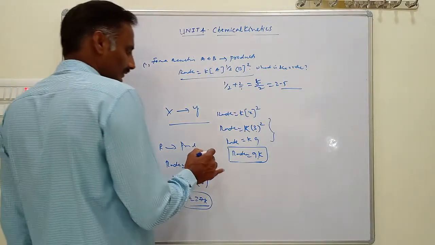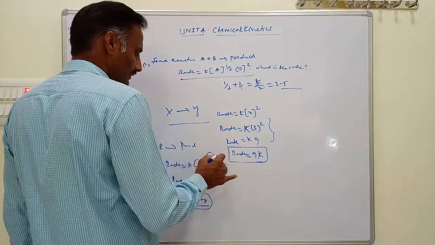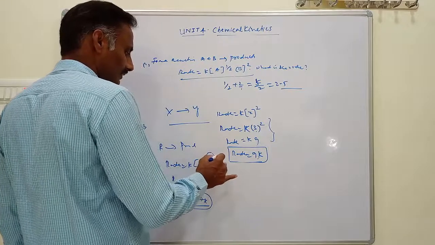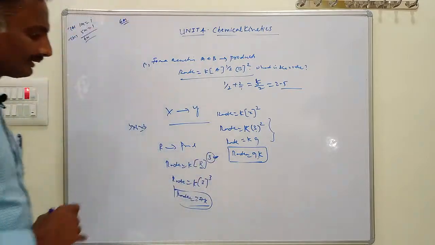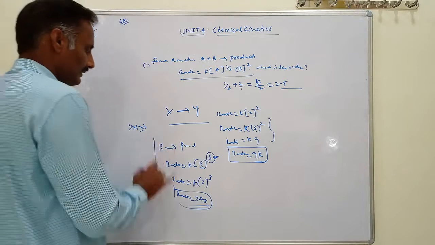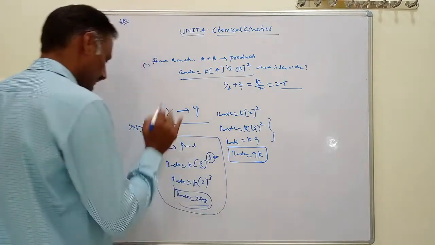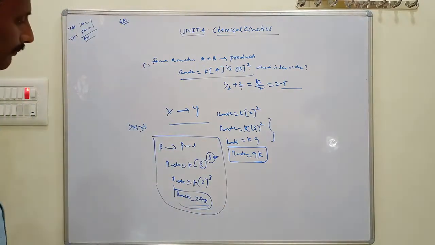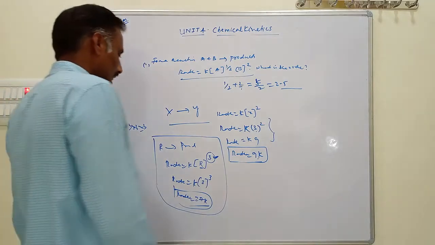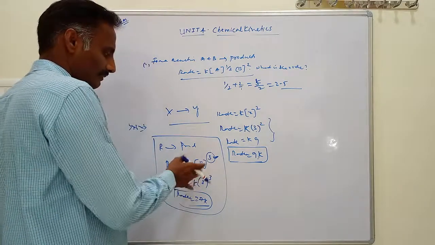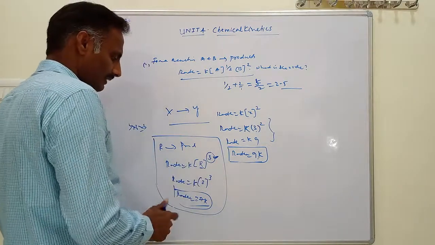And what is the order here? The order is nothing but third order. This is called a third order reaction. This type of question is asked in examinations, based on the rate or the order of a reaction. These questions can also be modified.